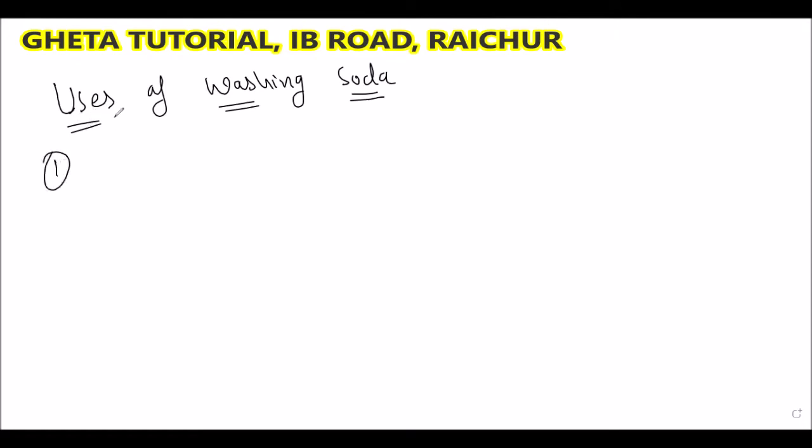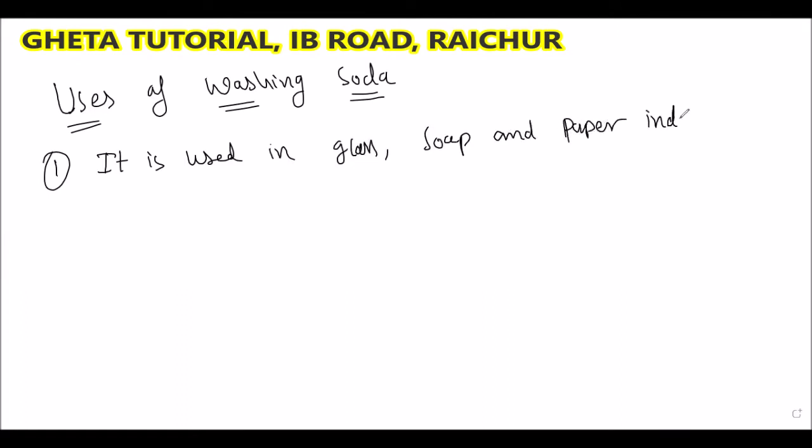The first use is for making glass, soap and paper industry. The first use is in the glass, soap and paper industry.